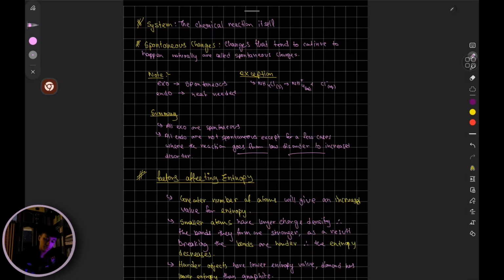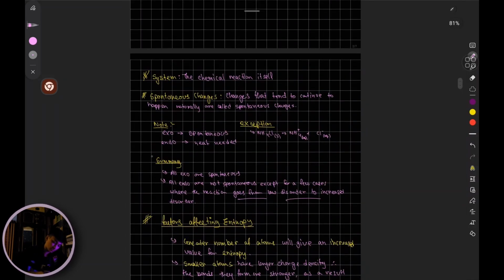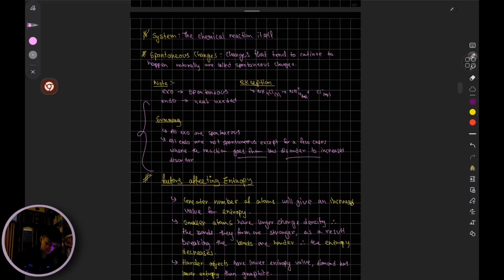Because you need to provide external energy, or usually heat, right? Okay, so that's in summary what happens with exothermic reactions, endothermic reactions, and how the entropy is related.